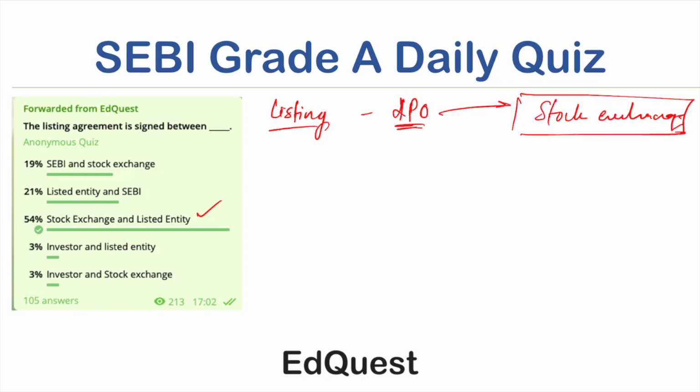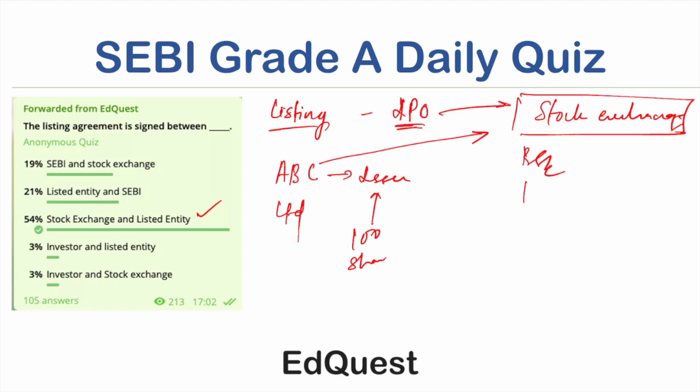So if there is a company, say ABC, it has issued shares, and let's say 100 shareholders have bought these shares. Now there will be listing of ABC Limited on a stock exchange. That can be BSE, Bombay Stock Exchange, or National Stock Exchange, or similar others. And further there will be trading of these shares. So this is how the process of listing and further trading of shares takes place.